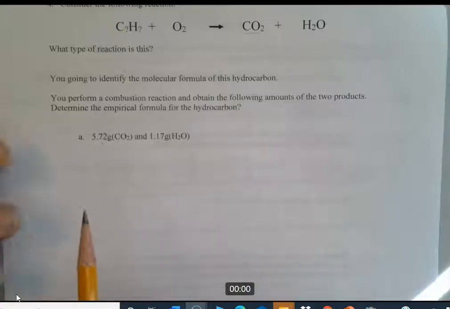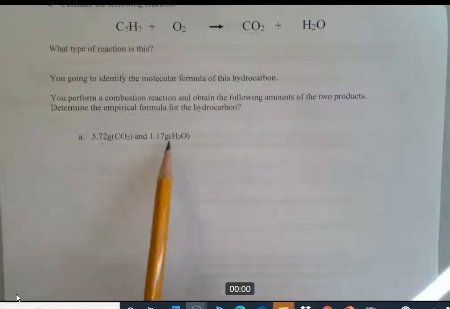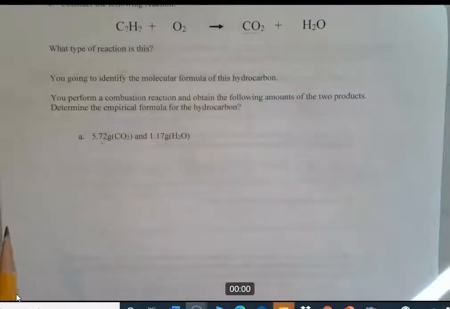So first thing, you just got to make this a reflex. Whenever you see grams and you're dealing with a chemical equation, you've got to compute the mole.